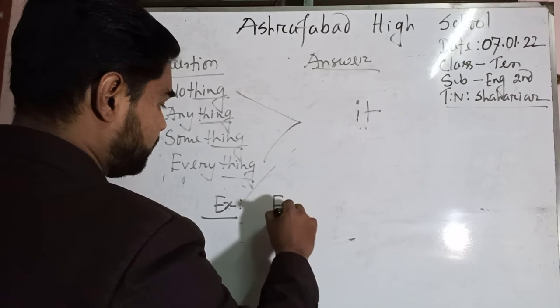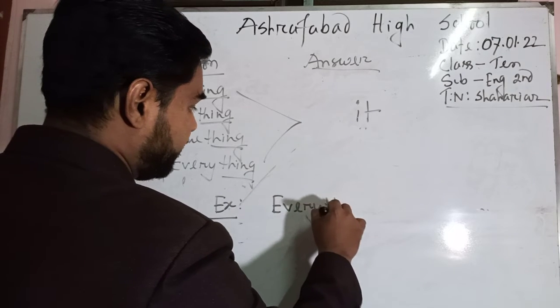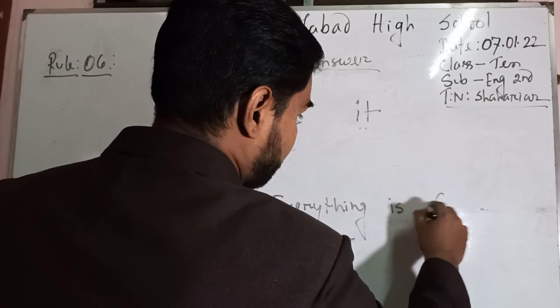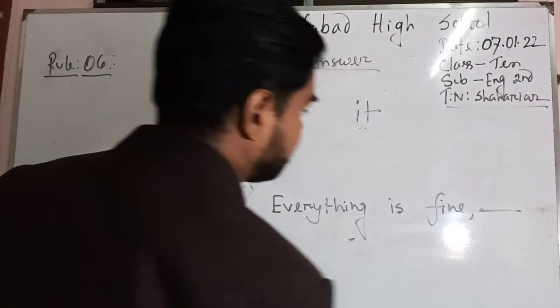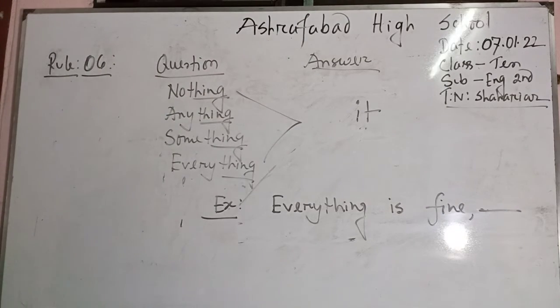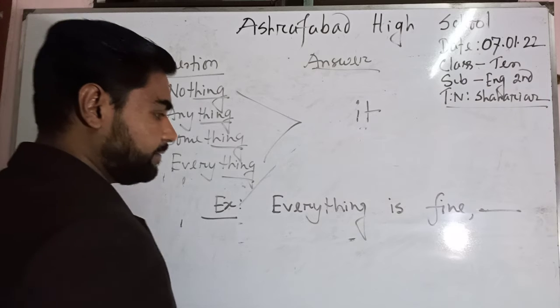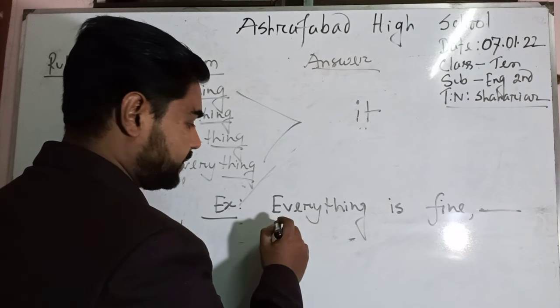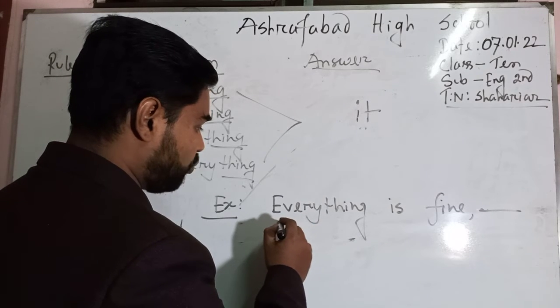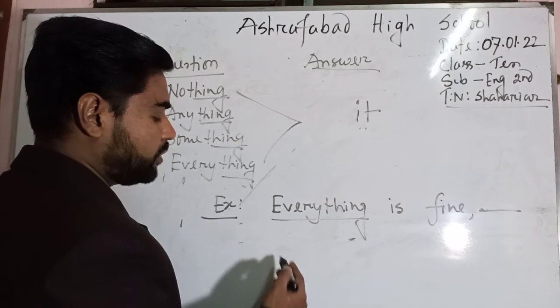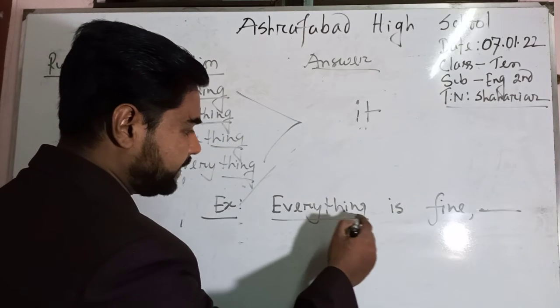If I write down, everything is fine. Everything is fine. So you can see here the given question starts with the subject everything. The word everything also ends with thing.